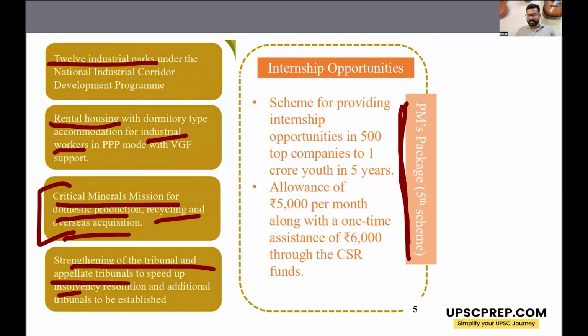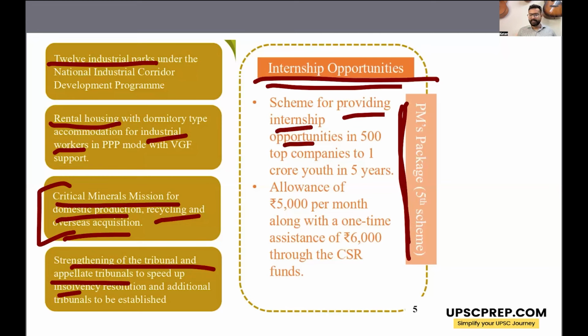So the PM package has five schemes. The fifth one is internship opportunities. So there will be a scheme for providing internship opportunities in top 500 companies. So whichever are the top 500 companies of India, within those companies, around 1 crore youth will be provided internship in the next 5 years.